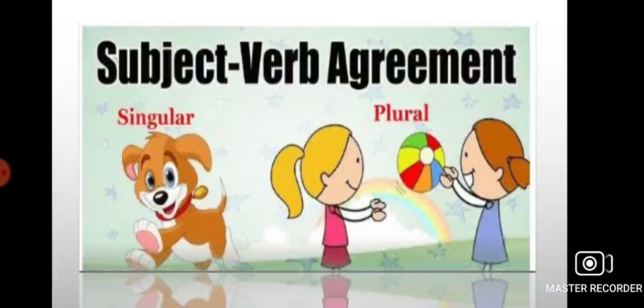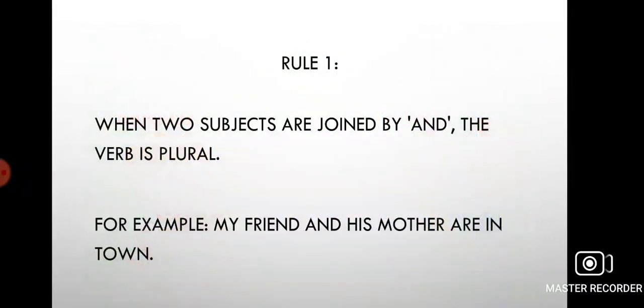Since the subject, the quality of the apples, is singular, the singular verb was should have been used instead of were. So the correct answer is the quality of the apples was not good. It will be more clear when we understand all the rules properly.